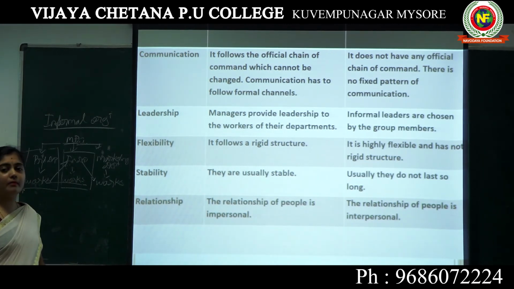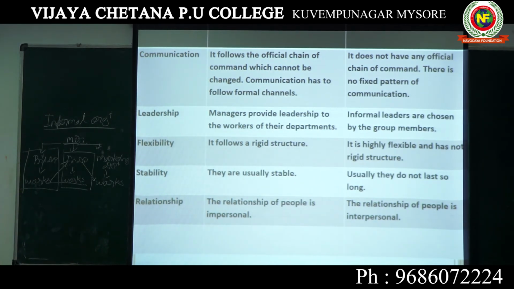That is the informal organization. The next one, on the basis of leadership: managers provide leadership to the workers of their departments. In a formal organization, the leadership is provided by managers, based on their duties, responsibilities and the efficiency of their work.